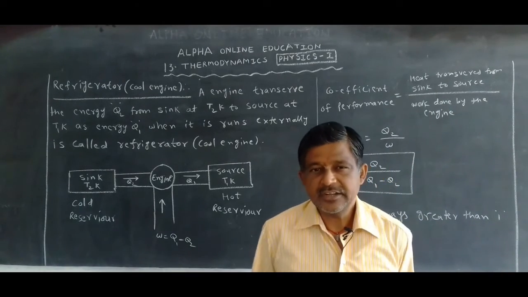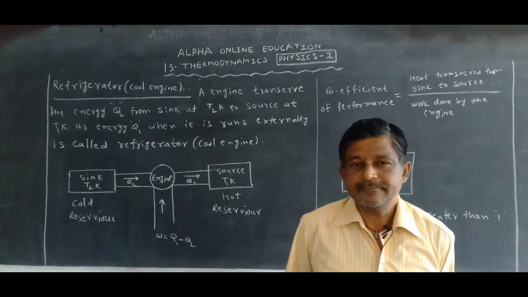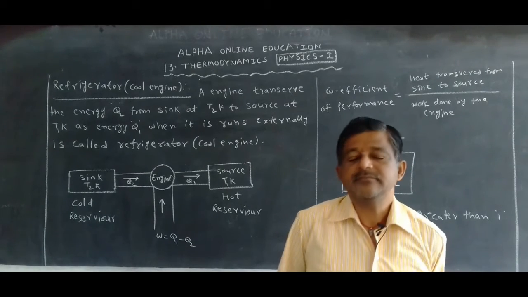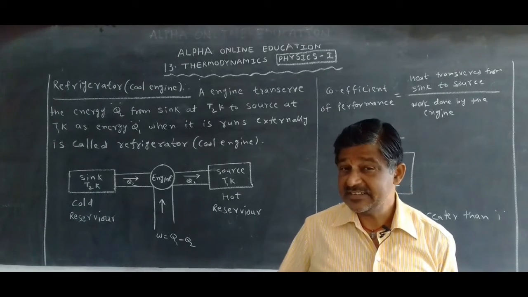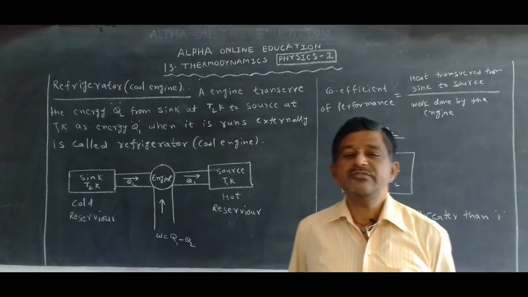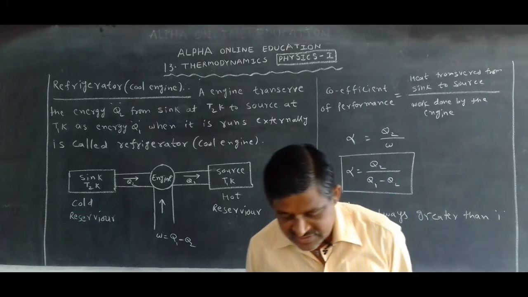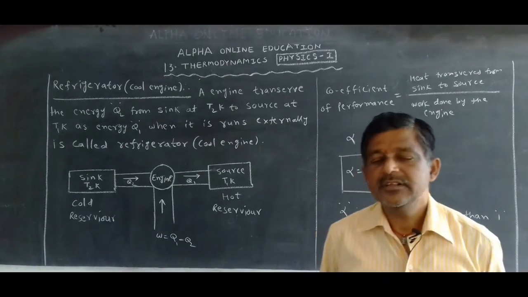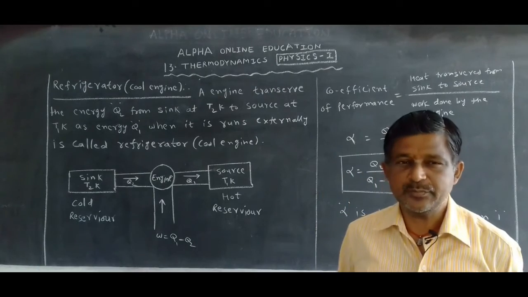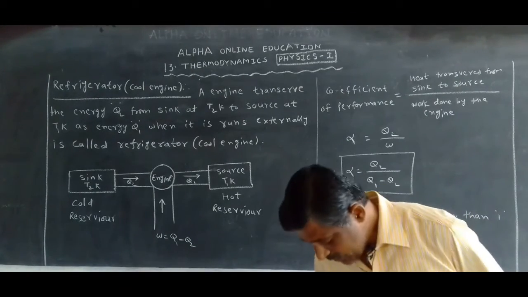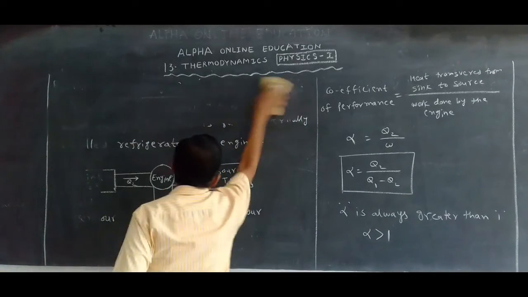Okay, these are the differences between the heat engine and the cool engine. Heat engine efficiency is always less than 1, but the coefficient of performance alpha is always greater than 1. These are the major differences between heat engine and cool engine, and you must practice both. This is very, very important in this chapter. Each one is important for 4 marks. Okay, now I would like to write on the board the differences between the heat engine and cool engine, and you record it.